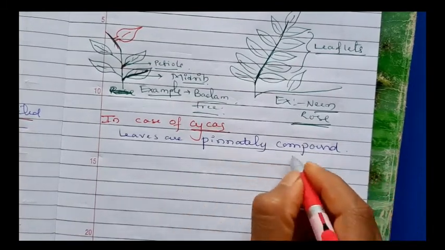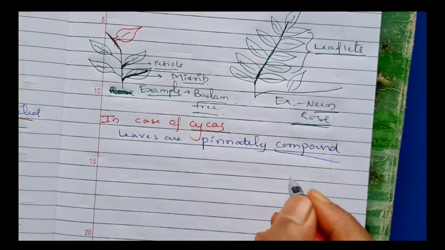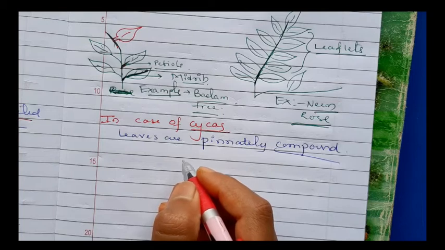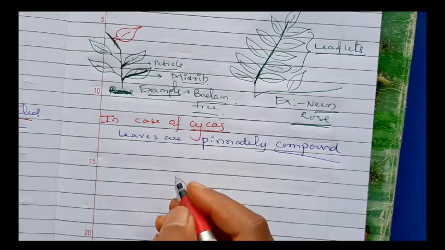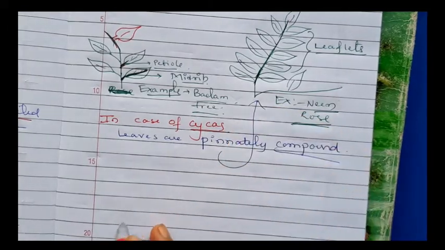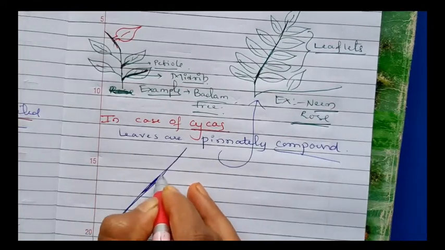This is very simple. Compound leaves means many leaflets are present on a common rachis, which represents the midrib of the leaf, as in case of neem. Same as in neem, the midrib is very thick here.